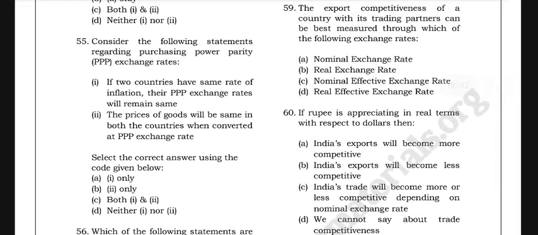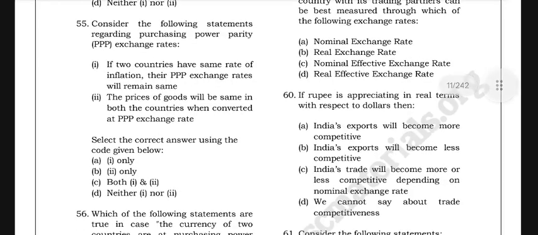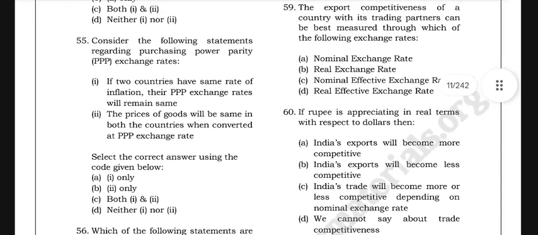Consider the following statements regarding the purchasing power parity exchange rates. If two countries have the same rates of inflation, the PPP exchange rates will remain the same. The prices of goods will be the same in both countries when converted at the PPP exchange rates.